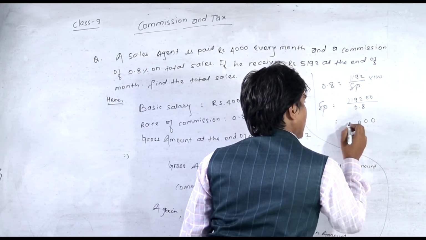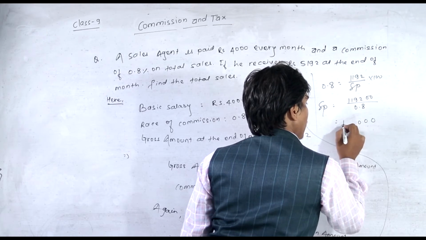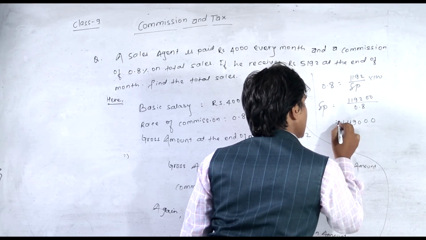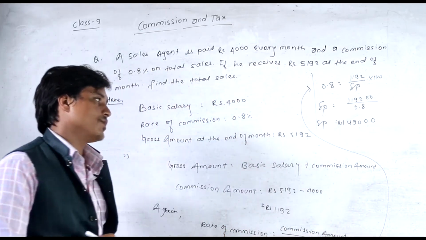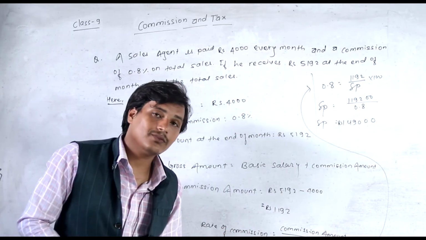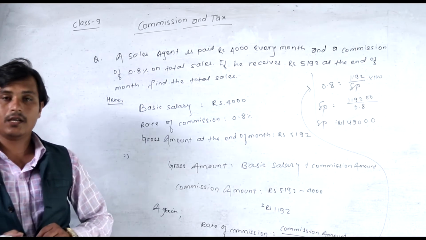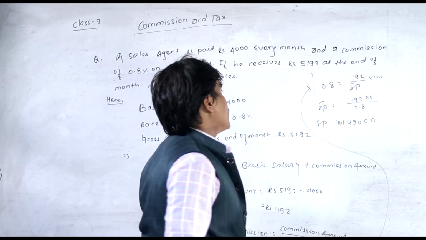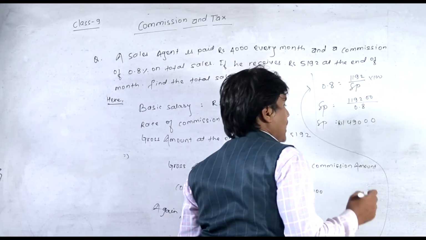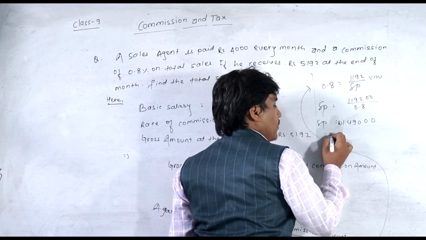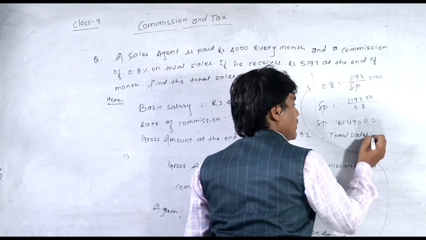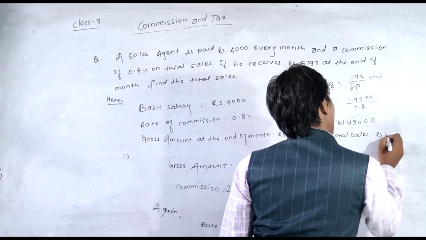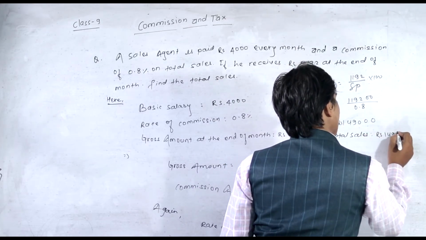So Rs 1,49,000 is your total SP. Therefore total sales is equal to Rs 1,49,000.